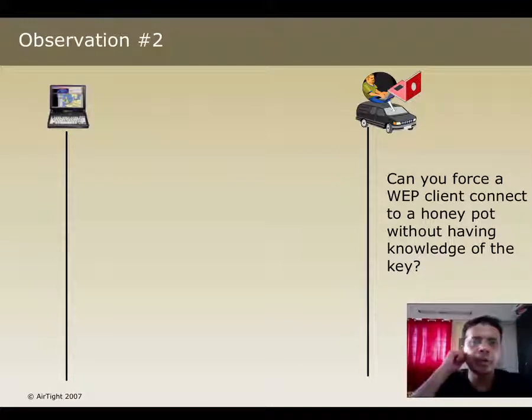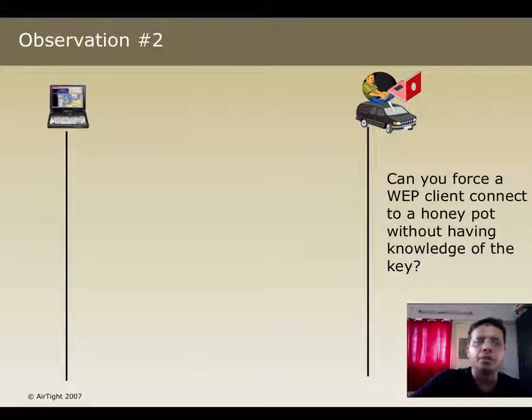But would it be possible to have a client connect to you when the PNL consists of, let's say, a WEP encrypted or a WPA encrypted access point, right? So the answer to that question is actually a yes. We'll look at it from a WEP's perspective in this video.